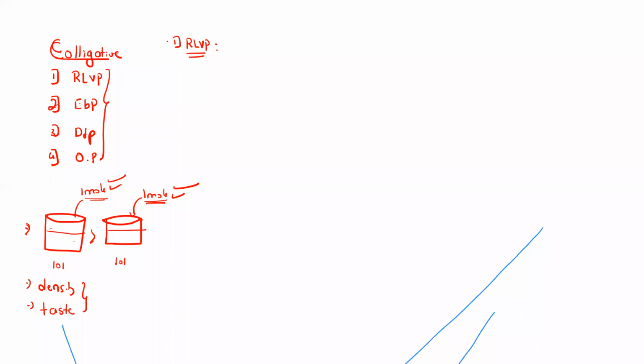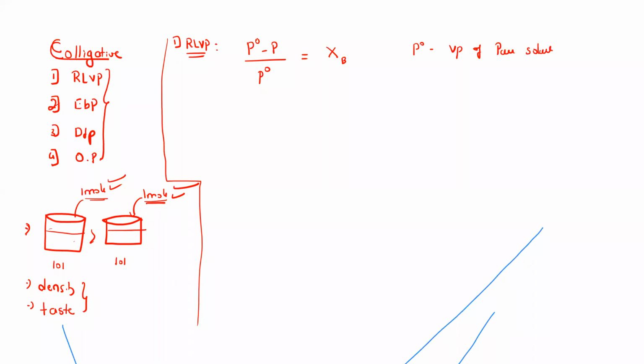When it comes to the first property, which is relative lowering of vapor pressure, it is usually written in this way: P naught minus P. I cannot waste time explaining all the detailed explanation, I'll just tell you about this. What does P naught stand for? It is the vapor pressure of the pure solvent. Since the next term is subtracted from this, P naught minus P, it indicates that P will be smaller. It means this is the vapor pressure of the solution.